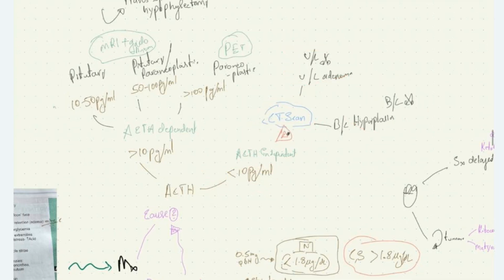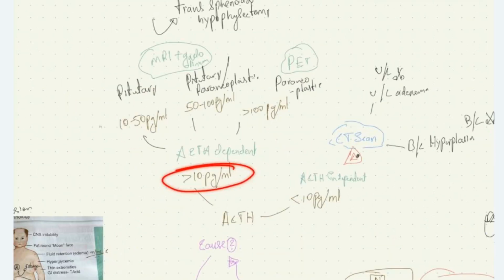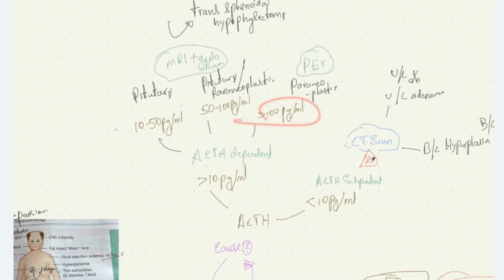If the value is more than 10 picogram per ml, the tumor is ACTH dependent. The Cushing syndrome is ACTH dependent. We see whether the values are between 10 to 50 picogram per ml, whether it is more than 100 picogram per ml, or between 50 to 100 picogram per ml. If it is between 10 to 50 picogram per ml, it suggests pituitary adenoma, where we do MRI with gadolinium and we perform transsphenoidal hypophyseectomy.